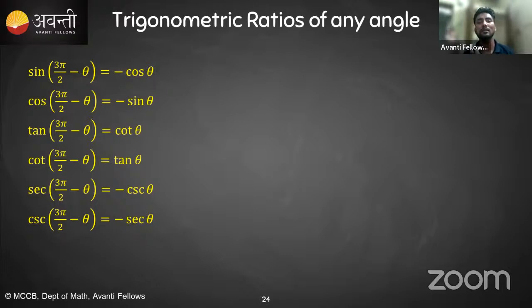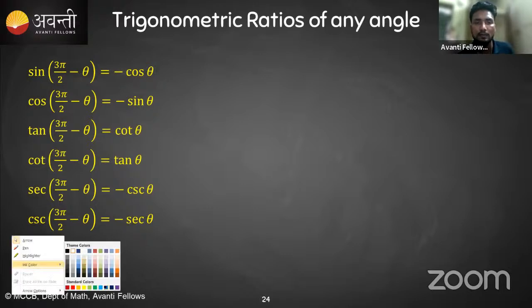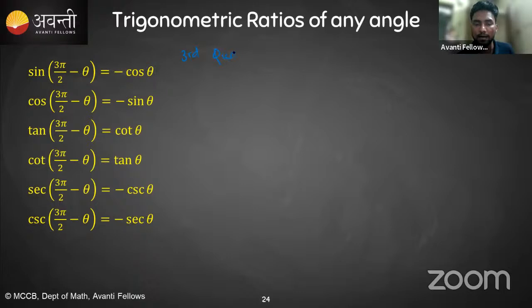Okay, again we have to check 3 pi by 2 minus theta, means again third quadrant. So sine, cos, sec and cosec are negative and tan and cot are positive. This 3 pi by 2 is nothing but 270. 270 is the border of the third quadrant and minus means it will remain in the third quadrant only. Okay, so this is the third quadrant.